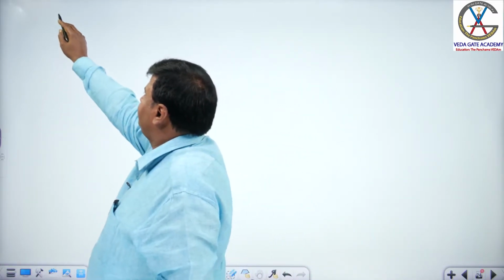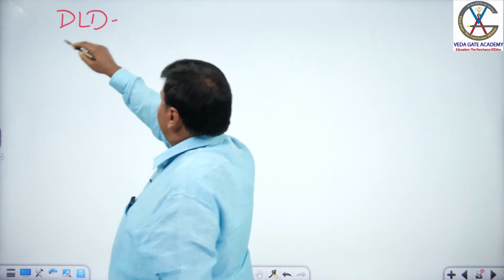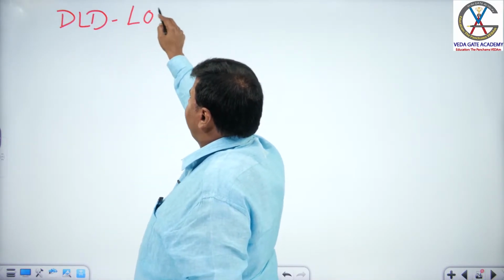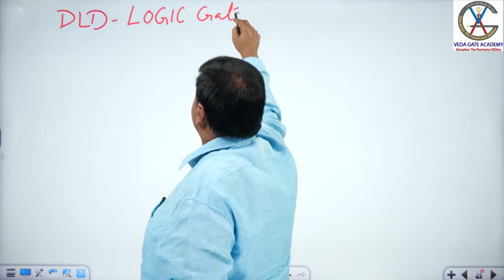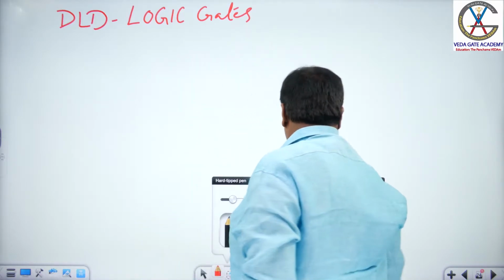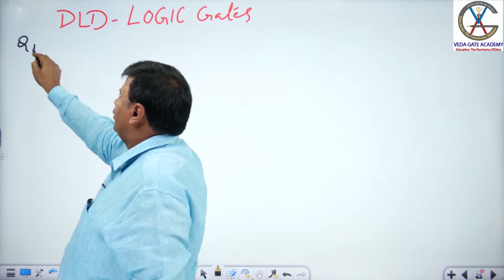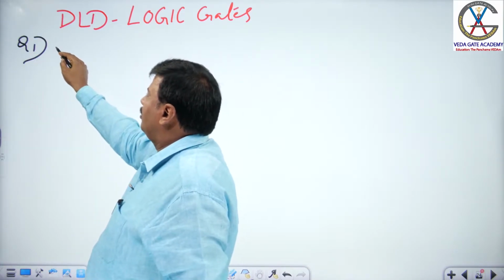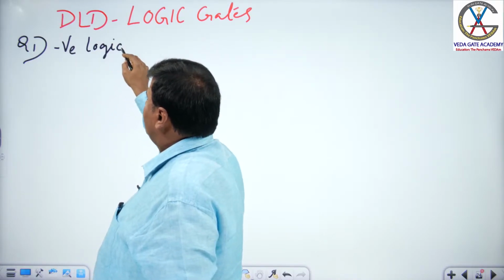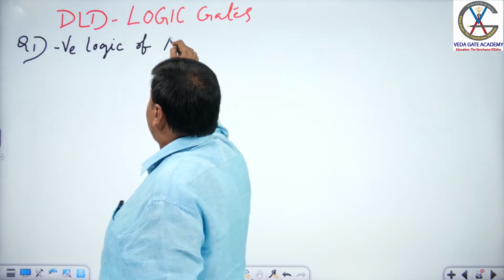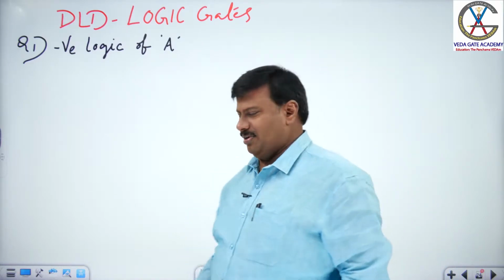Topic: DLD, subject: DLD, topic: logic gates. And here is the question: negative logic of capital alphabet A. Negative logic of capital alphabet A, the question here.